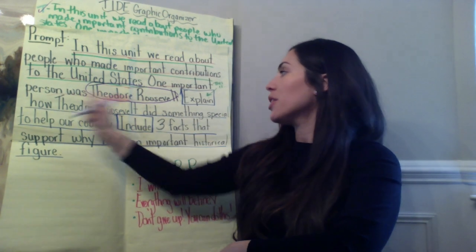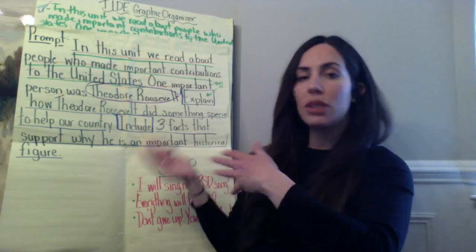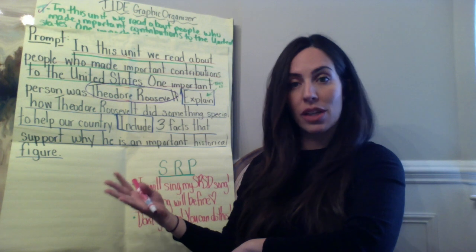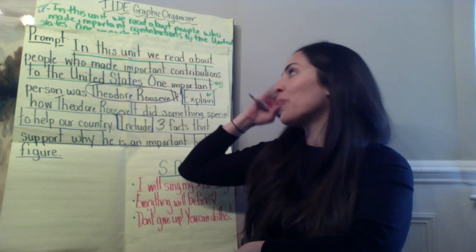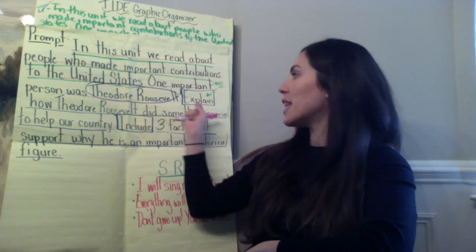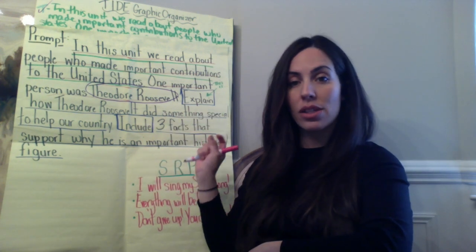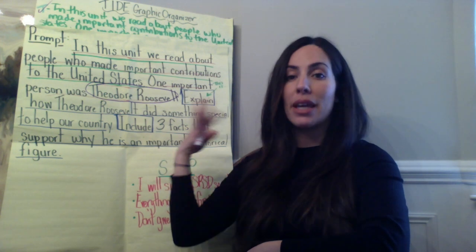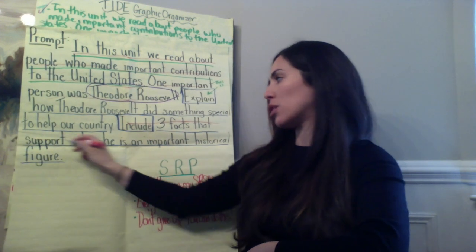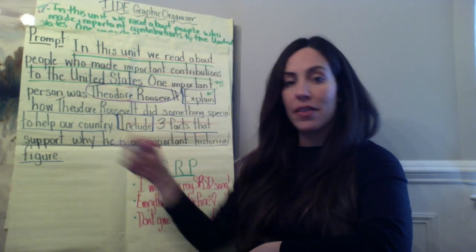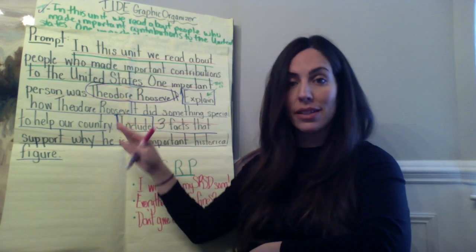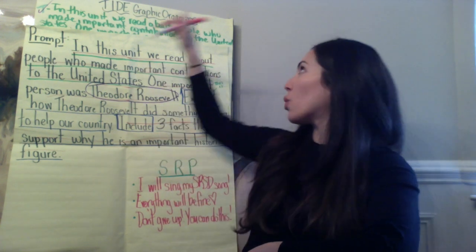And then it says, explain how Theodore Roosevelt did something to help our country. But we don't need to do that because we already did it. So we already explained how Theodore Roosevelt did something special to help our country. So something that I could then say is, these are all the ways that Theodore Roosevelt made contributions to our country. And in that way, I'm just kind of tweaking the sentence just a little bit, but I'm making it my own. I'm making it make sense to my writing. And then, of course, I'm not going to say include 3 facts to support why he is an important figure because I have to pay attention. So I'm not just copying this prompt 100%. I'm using it to help me with my ending statement. So that's what I'm going to do now.